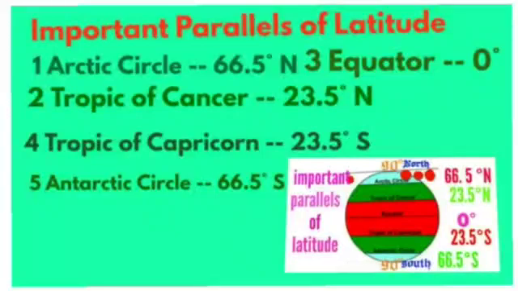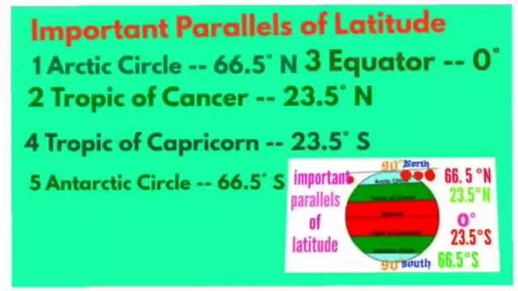The equator is the most important parallel of latitude. It divides the earth into two equal parts, the northern hemisphere and the southern hemisphere. The northern hemisphere lies to the north of the equator, while the southern hemisphere lies to the south of the equator.